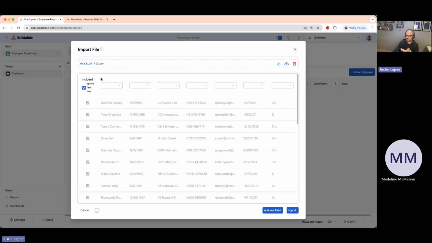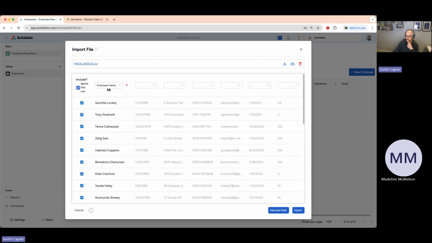Now, the only thing you have to do before you import on here is choose which fields in Buildable you want each of these columns to go into. So we went ahead and created almost all these fields just a few minutes ago. The first field would be the employee name. So let's choose that from this dropdown. That would be right here.